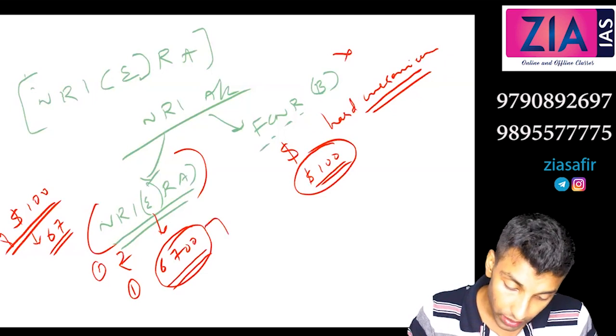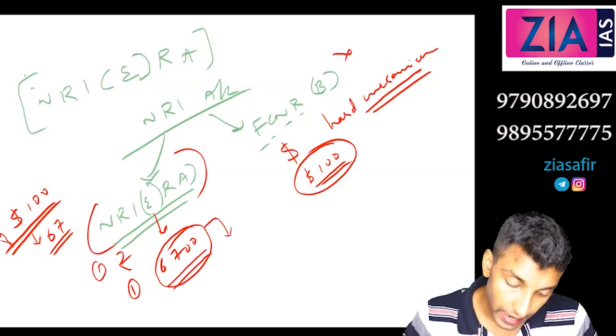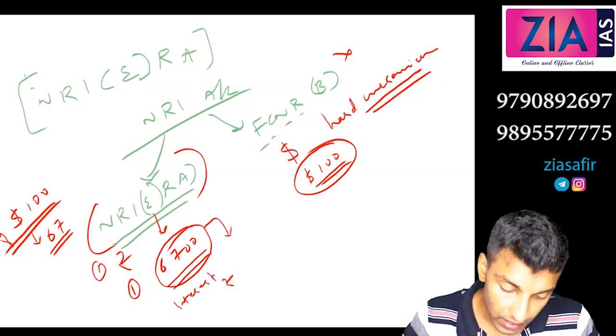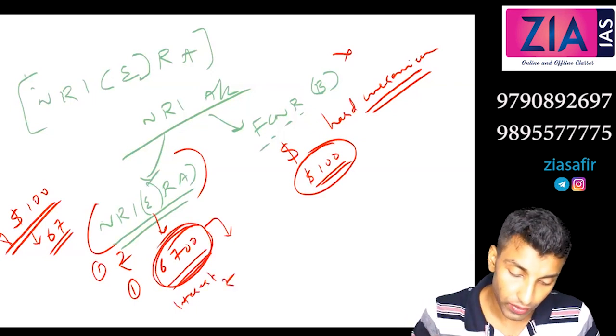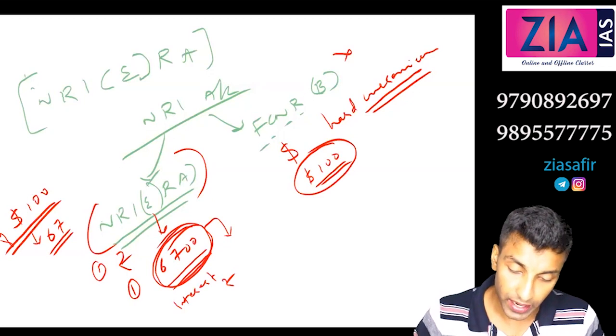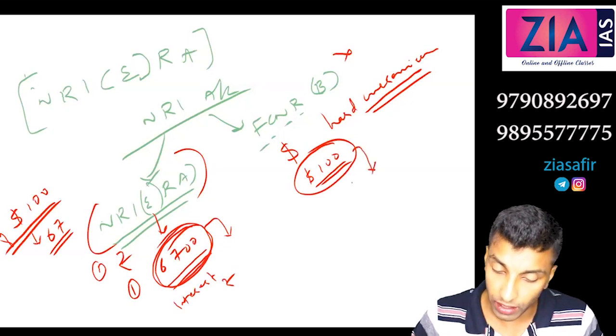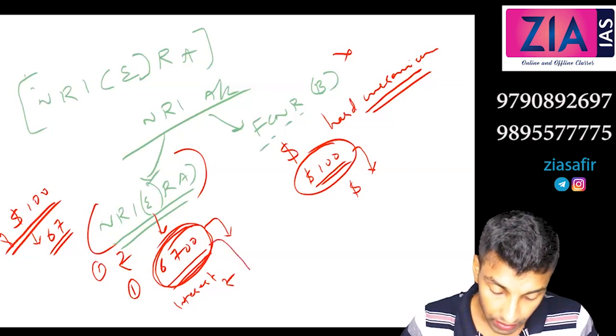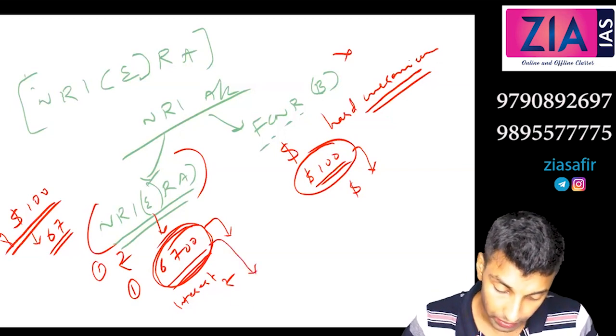Now in the first account, interest is paid in rupee, because the amount is converted to rupee. Here interest is paid in dollar. Now when he withdraws from this account, he can withdraw in dollar.